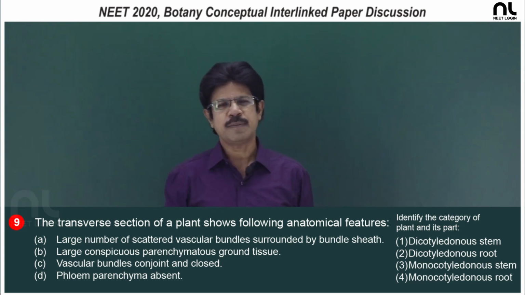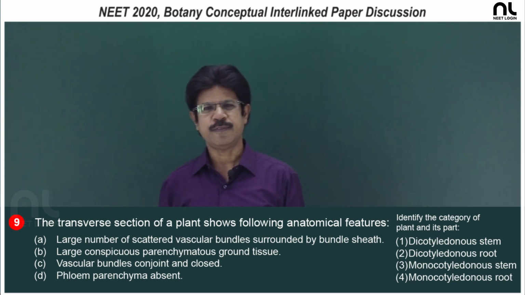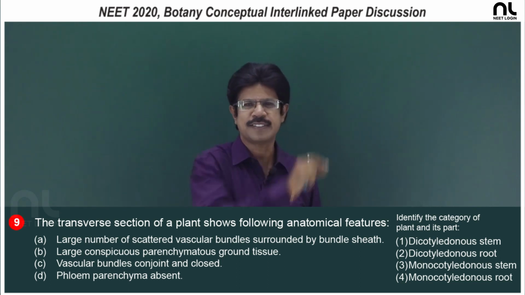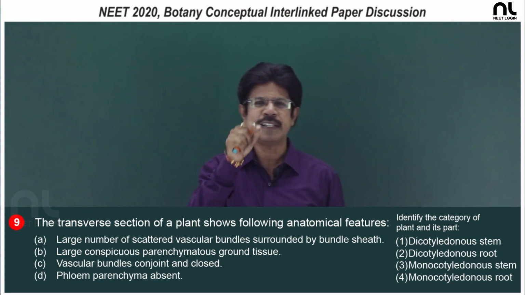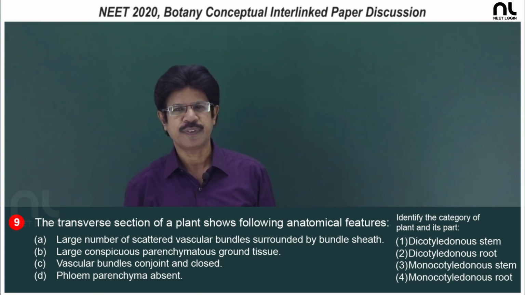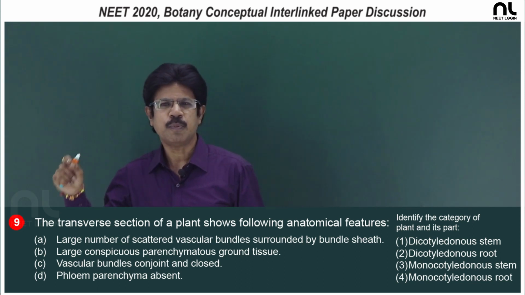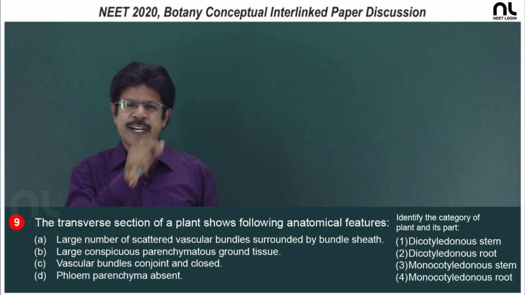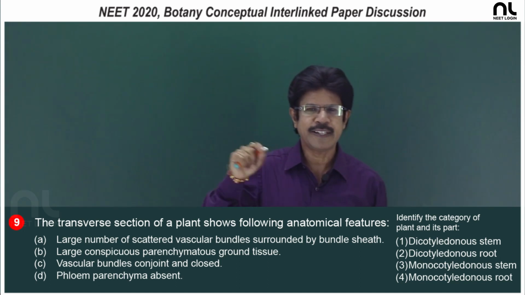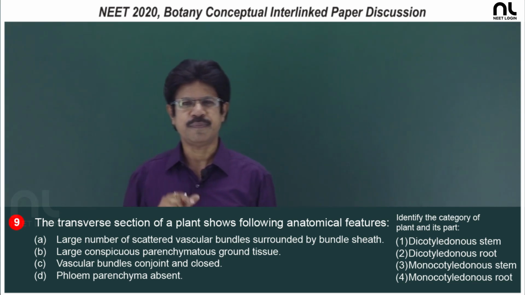collateral conjoint vascular bundles are present in dicot stem, dicot leaf, monocot leaf. Collateral conjoint open vascular bundles are present in dicot stem. Closed vascular bundles are present in case of monocot stem, dicot leaf as well as monocot leaf. Radial vascular bundles are present in dicot root as well as monocot root. In dicot stem, vascular bundles are top or wedge shaped. In case of the monocot stem, the vascular bundles are oval in shape.